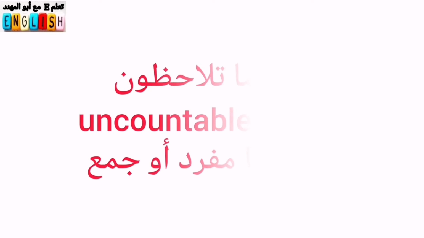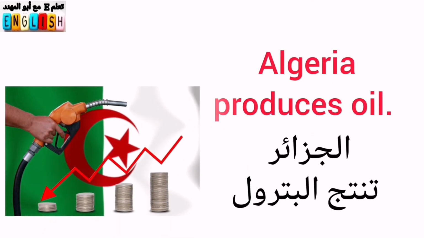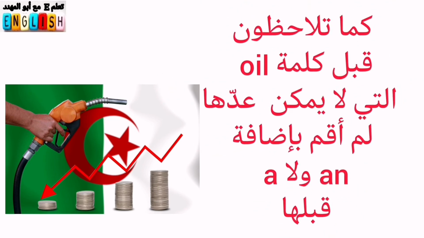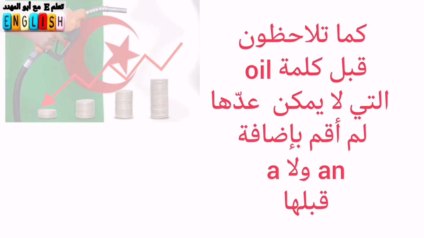So as we can see, uncountable nouns are neither singular nor plural. So here is a very important note. For those uncountable nouns, before them you should not add anything. You should not add a, you should not add an. Let me give you this example. Algeria produces oil. As you can see, before the word oil, which is an uncountable noun, I didn't add an nor a.